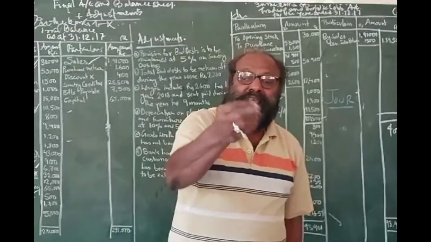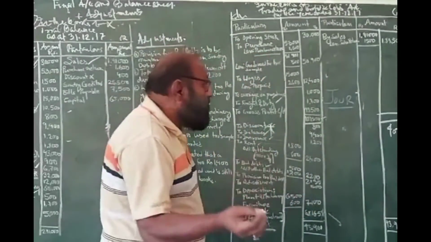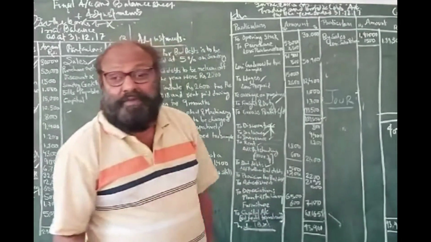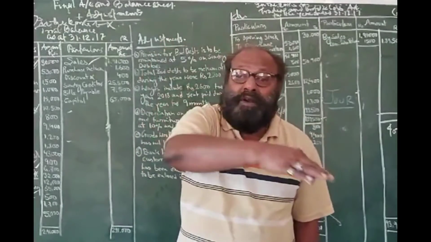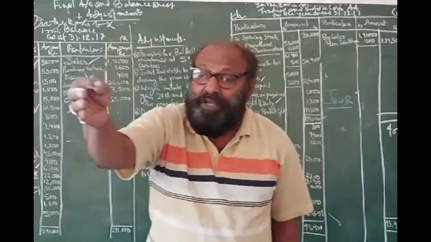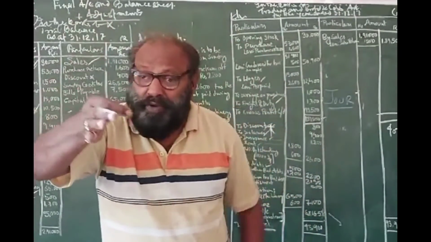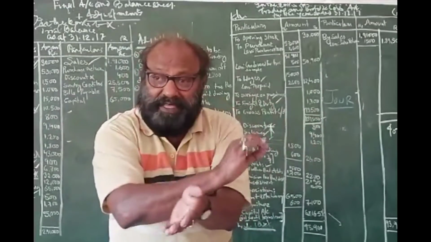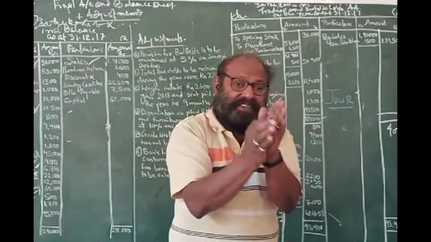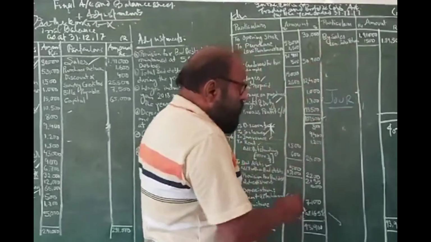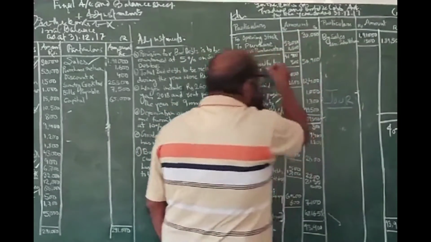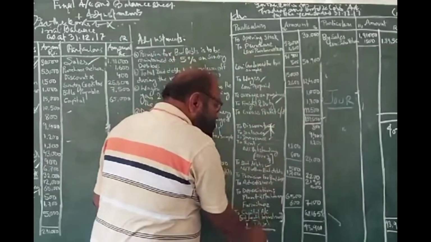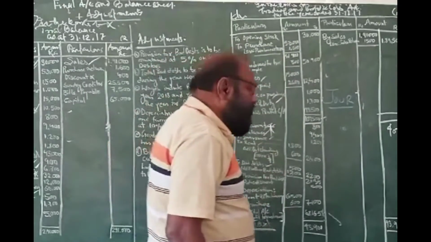After that, my task is ascertainment of profit. Ascertainment of profit means what? I have expended a huge number of expenses. I have earned a lot. What I have got is my revenue, and what I have paid is my expenses. So matching cost against revenue. On one side we write all the income, and on the other side, the debit side, we record all the expenses, and thereby we get the total profit.